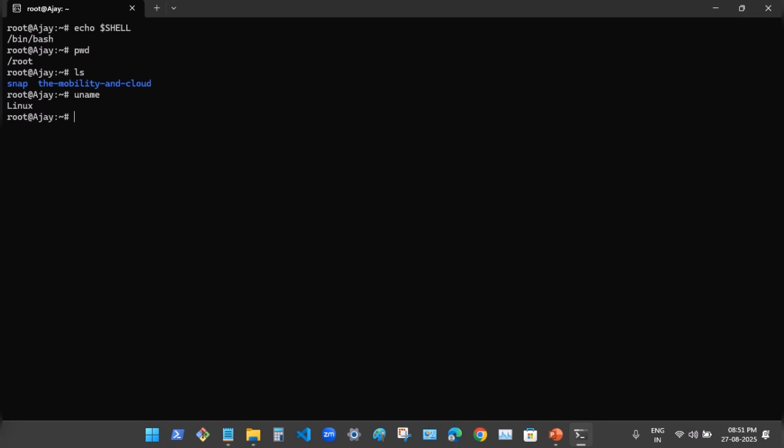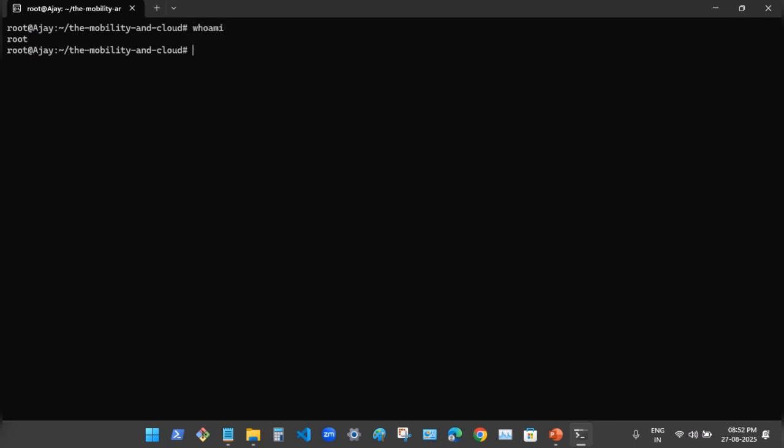This command is used to check the kernel name. This command is used to check the kernel version. This command is used to change the directory. This command is used to clear the screen. We can also press Ctrl+L to clear the screen.